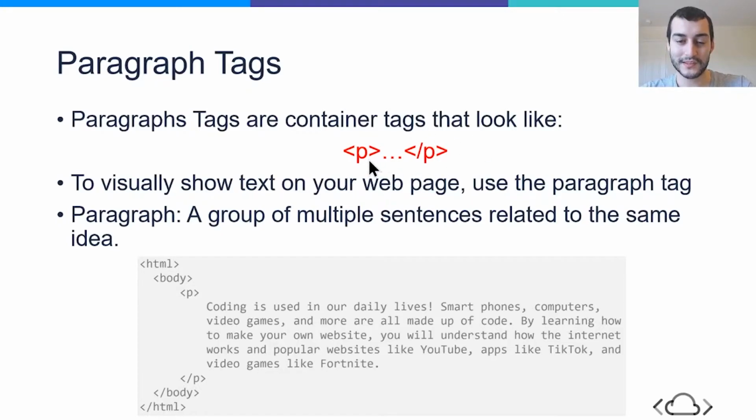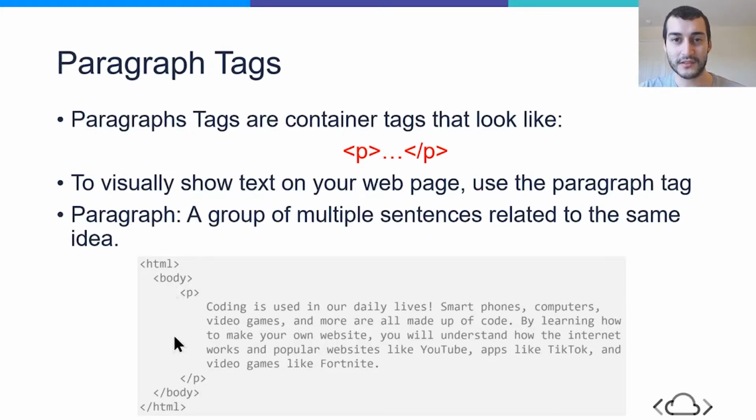What do you think that the P inside both of these tags stands for? You guessed it, paragraphs. Whenever we want to visually show text on our web pages, we should be using paragraph tags. Text could be anything such as multiple sentences, phrases, random words, symbols, numbers, or anything like that. In general, a paragraph is a group of multiple sentences related to the same idea or topic or even subject.